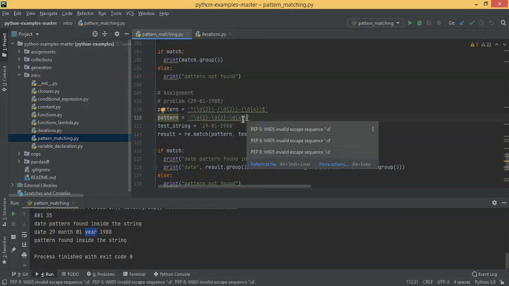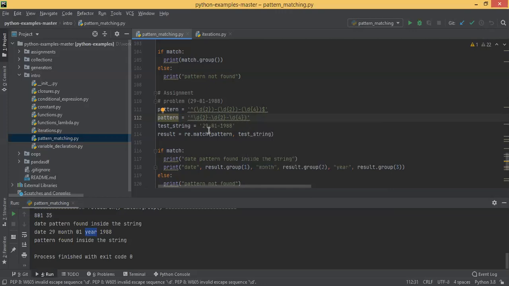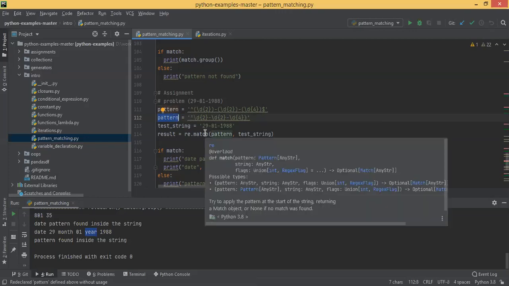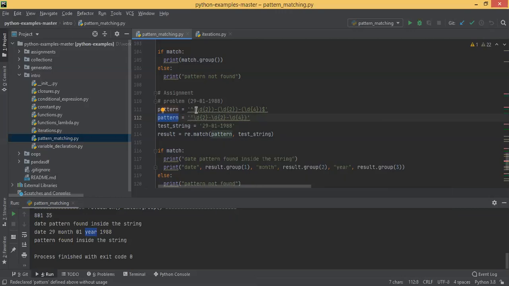If you just see here, this will also work. This pattern will also work to validate a date. But the point is I want to get the date, month and year separately. That's why I've used this grouping. These groupings are used with parentheses only. The number of groups you have, you have to put that many parentheses. So that's what we have done here.